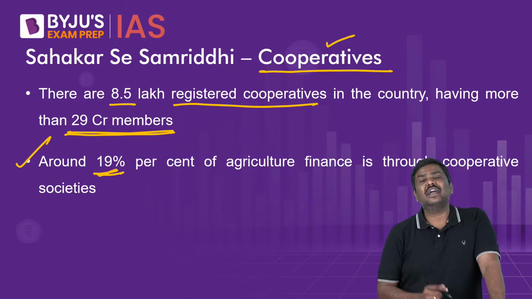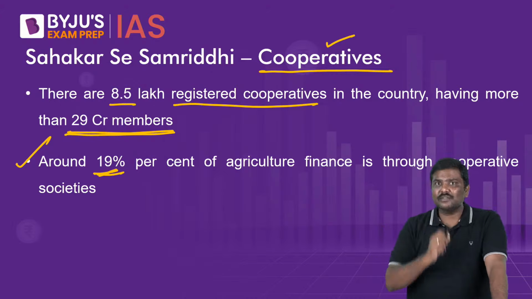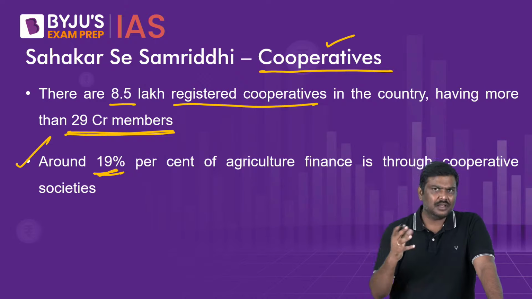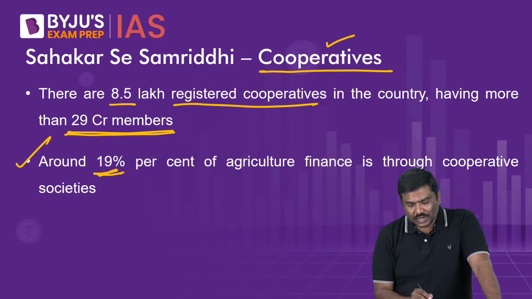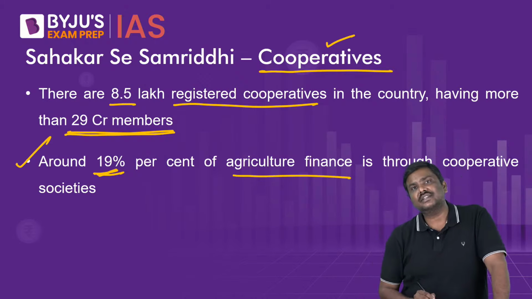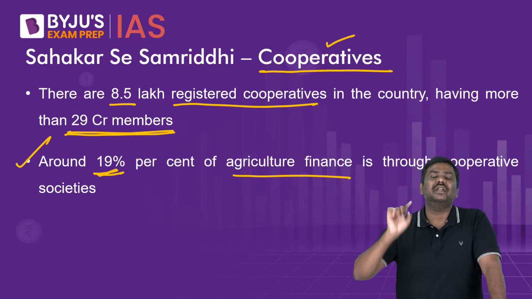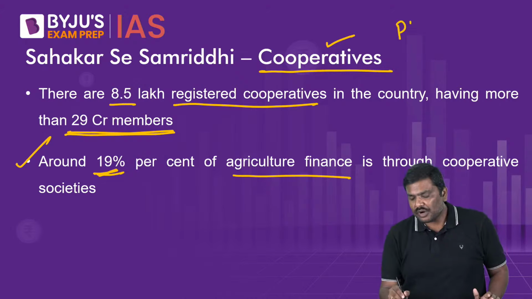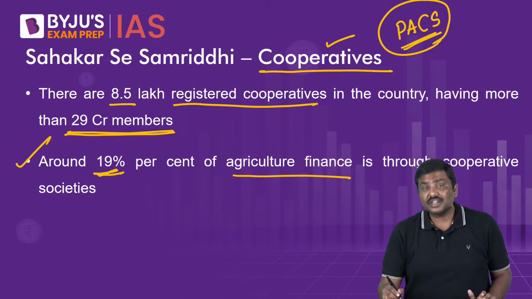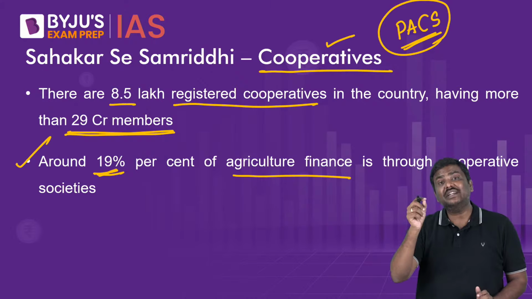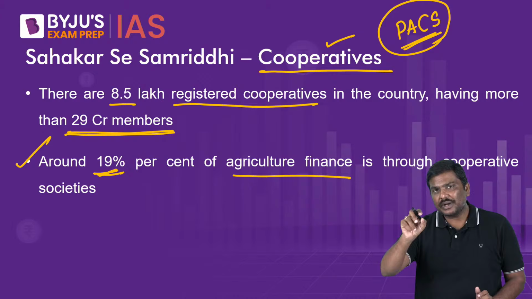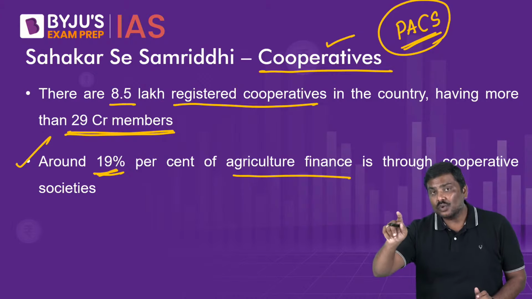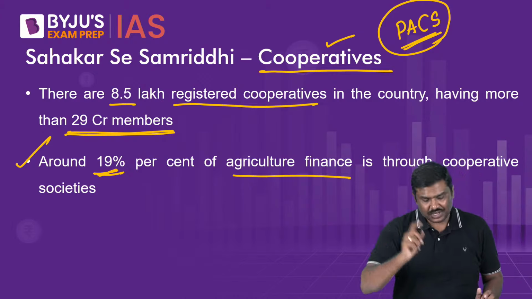And as per the survey, around 19%, or just to make it simpler, around 1/5 of the total credit that goes to agriculture sector flows through the cooperatives. And specifically within the cooperatives, the most important ones are primary agriculture credit societies. Remember this, PACS. Primary agriculture credit societies are very vital for the functioning of the cooperatives, specifically in rural part of India, that is at the village level.